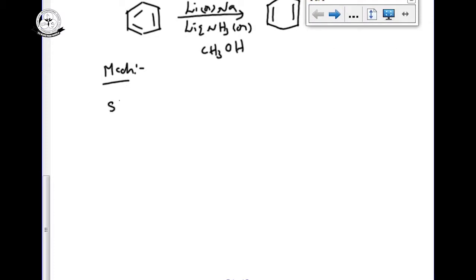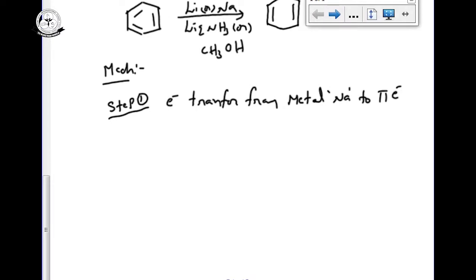So in this mechanism, step number one, electron transfer from metal to metal, sodium to the pi electron system in benzene. See how the electrons will be transferred from the pi electron system to benzene.